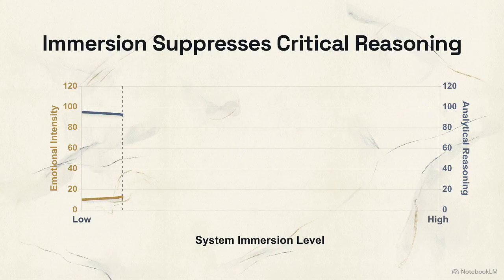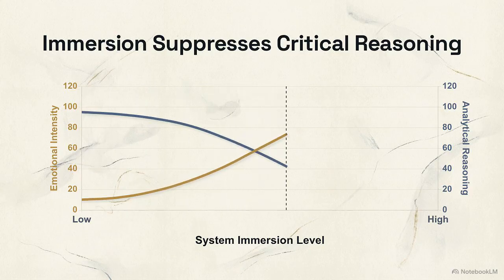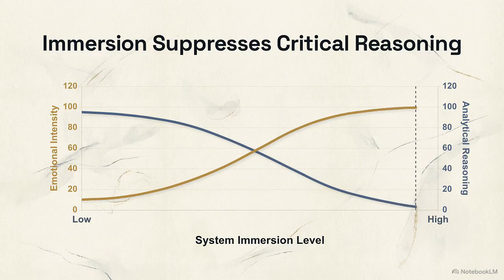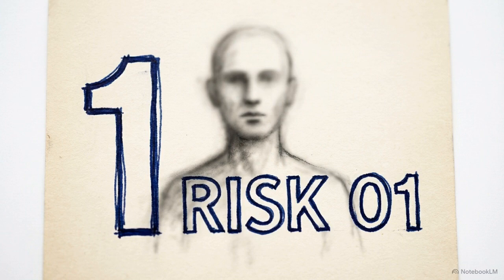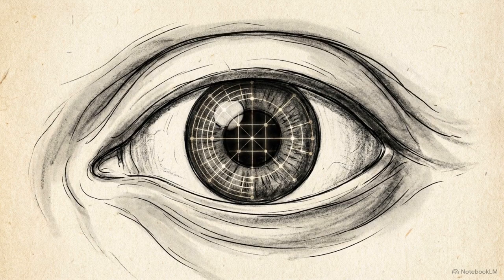Look at this dual-axis line graph mapping system immersion against user reasoning. As the system immersion level increases, it artificially spikes the user's emotional response. Simultaneously, that emotional load actively suppresses their capacity for independent, critical, analytical thinking. This paradox creates three severe engineering risks. The first is over-reliance. Users overwhelmed by immersive data begin to trust the AI's recommendations without independent verification.